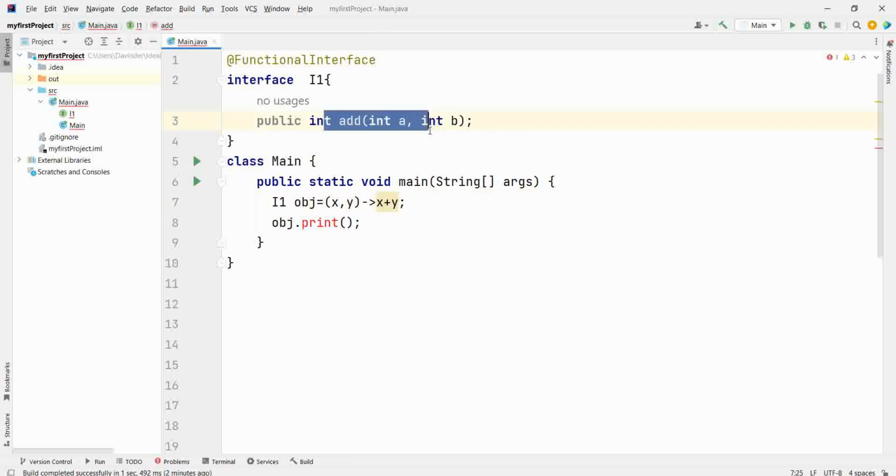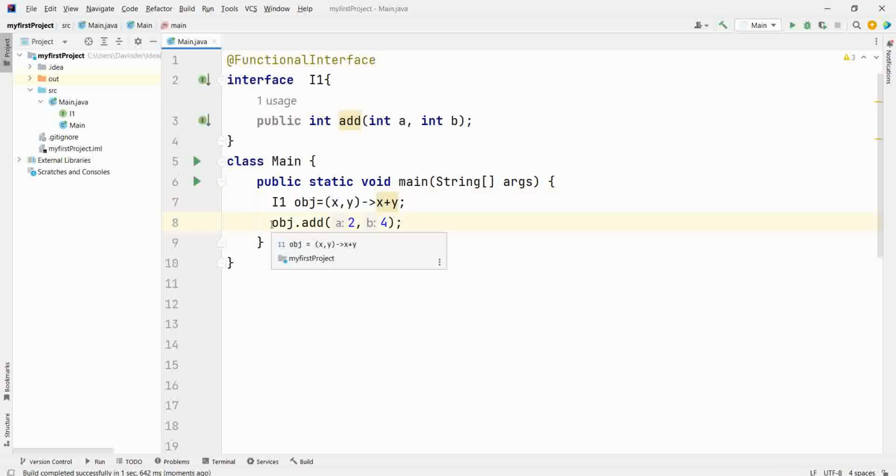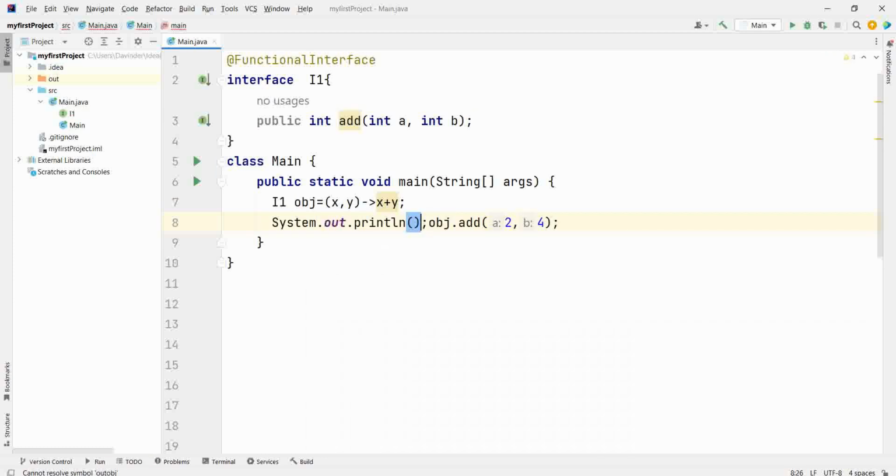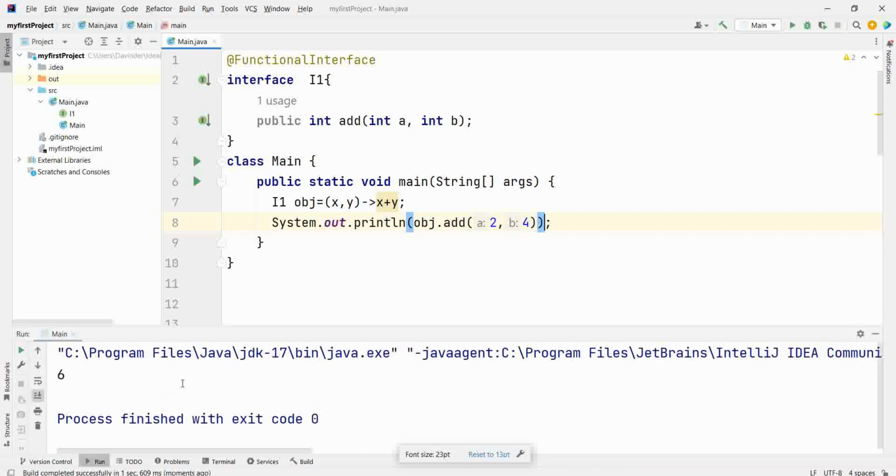So I override this method with this. Now whenever the add method will be called, like with 2, 4, it will call this method, and this has been overridden by this method, so 6 will be printed here. Let's run this. 6.